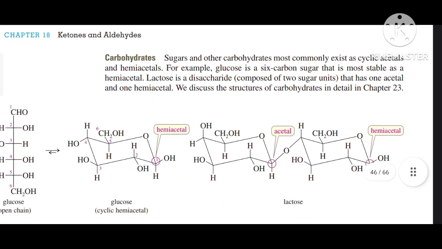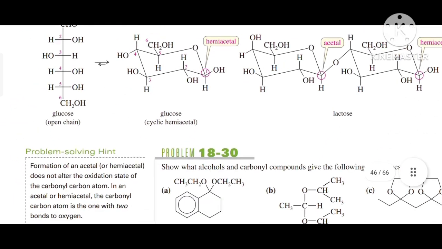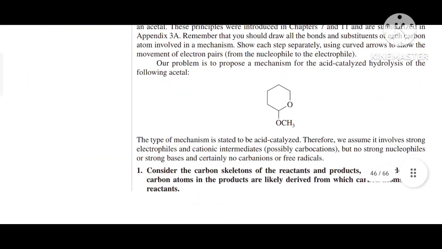Carbohydrates. Sugars and other carbohydrates most commonly exist as cyclic acetals or hemiacetals. For example, glucose is a 6-carbon sugar that is most stable as a hemiacetal. Lactose is a disaccharide composed of 2 sugar units, and has 1 acetal and 1 hemiacetal. We discuss the structure of carbohydrates in detail in chapter 23.